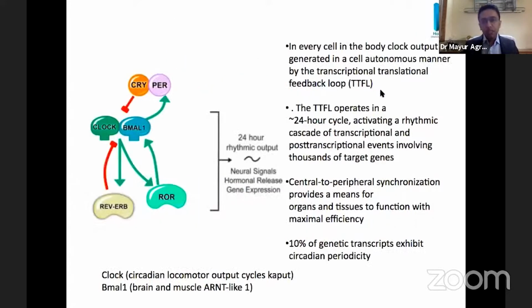So in every cell, body clock output is generated in a cell-autonomous manner via this transcription-translation feedback loop. This loop operates over approximately a 24-hour cycle, activating a rhythmic cascade of transcription and post-transcriptional events involving thousands of target genes. Central to peripheral synchronization provides a means for organs and tissues to function with maximal efficiency. Approximately 10% of the genetic transcripts have this circadian periodicity. So this is the basic.